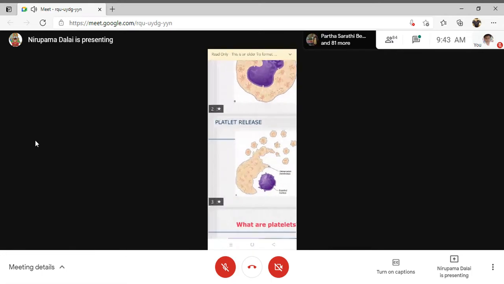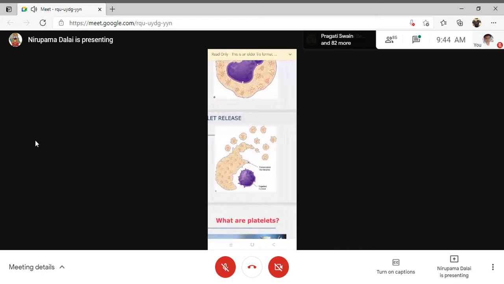So you can see this platelet release. The nucleus has been expelled out, and the site from the cytoplasm will be pinched off, and there will be formation of 100 to 1000 platelets. Okay. So platelets are non-nucleated cells. They are formed by pinching off a bit of cytoplasm.